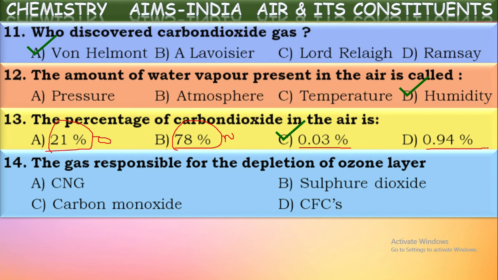The next layer of the atmosphere, above the troposphere, is the stratosphere. In this stratosphere, even though living things are not able to survive, there exists a certain gaseous layer. That gas is called ozone. The main purpose of this ozone layer is to protect us from the harmful radiation emitted by the sun.